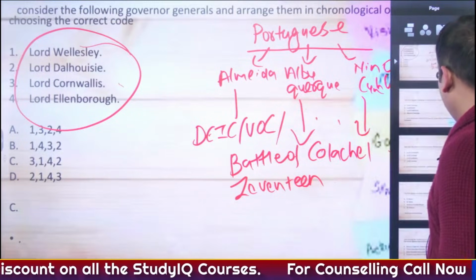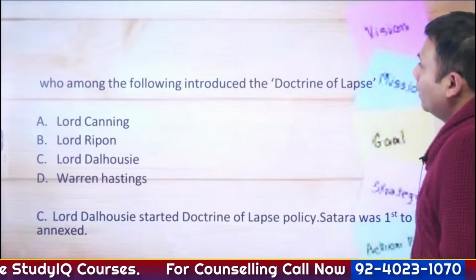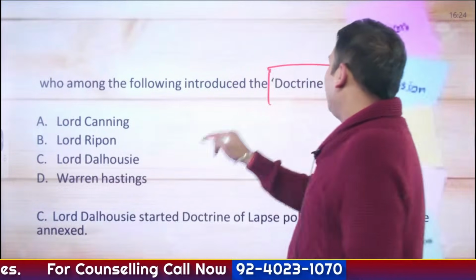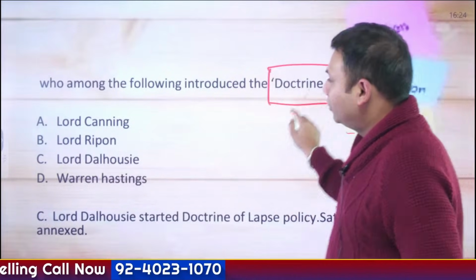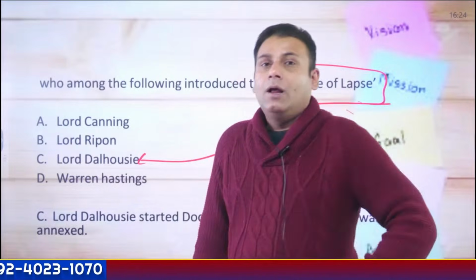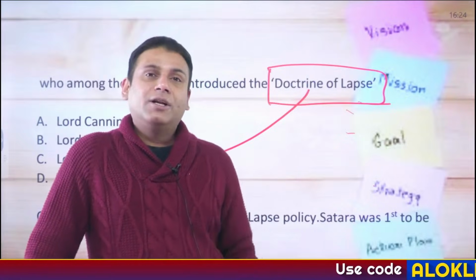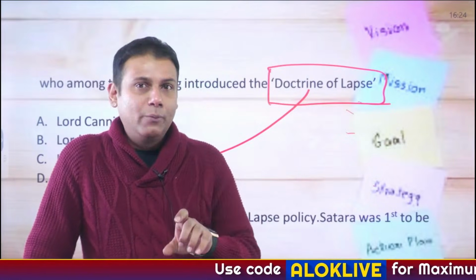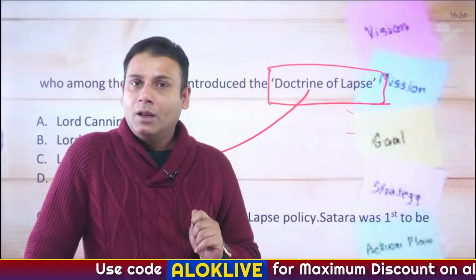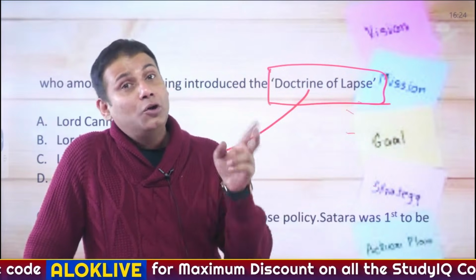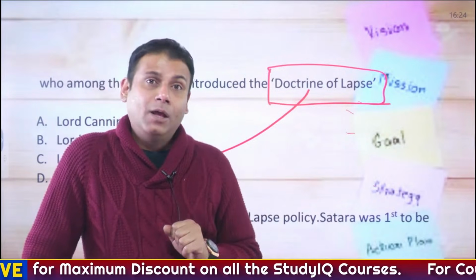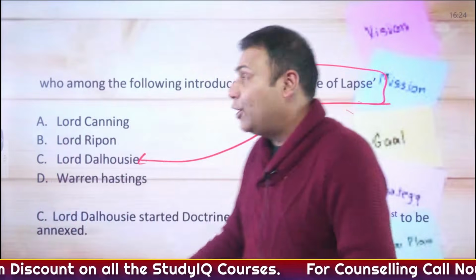Moving ahead: the doctrine of lapse, very famous. The doctrine of lapse is associated with Lord Dalhousie. Lord Dalhousie was the youngest governor general, and he became governor general at the age of 36. His original name was James Andrew Ramsay. Lord Dalhousie is not only known for the doctrine of lapse, he is also known for the non-regulation system.